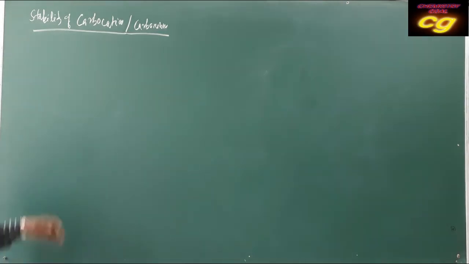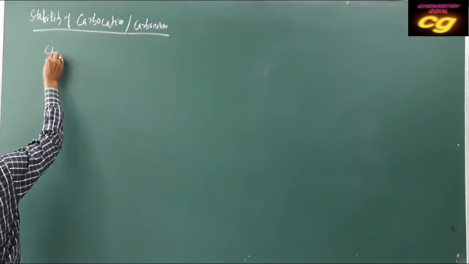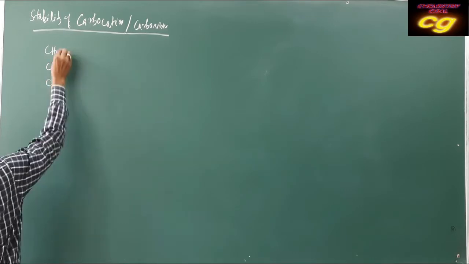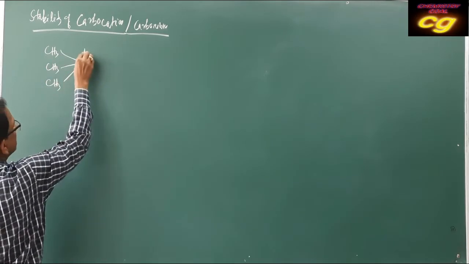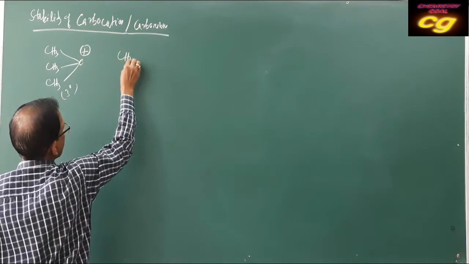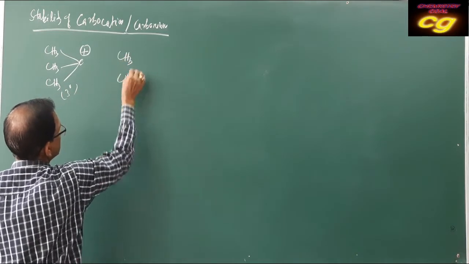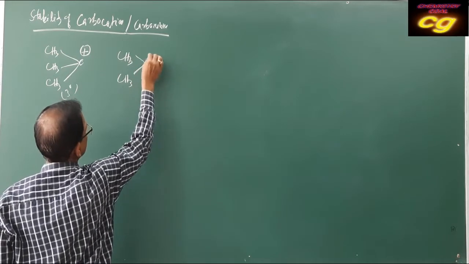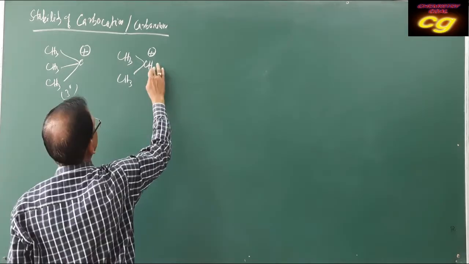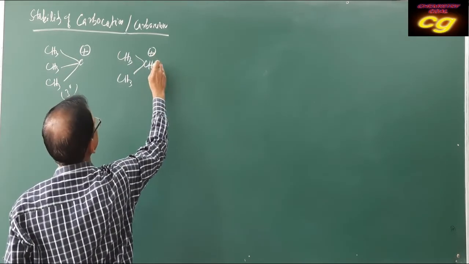Its stability generally: if it is tertiary carbocation, this is called tertiary. This is called secondary carbocation.